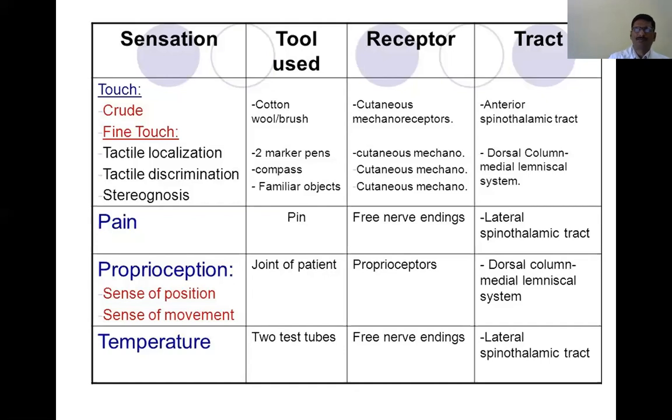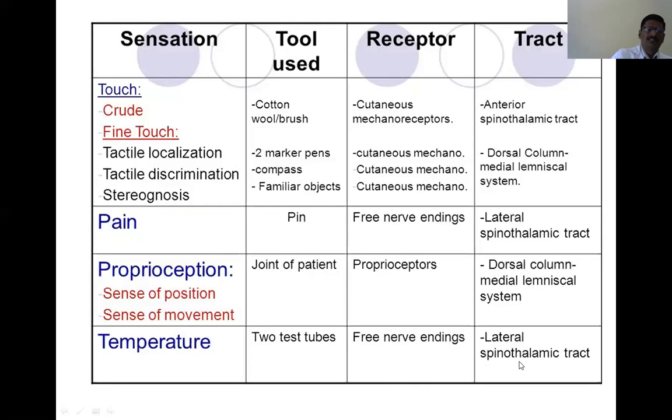Here also the subject is asked to close his or her eyes, and you touch different parts of the body randomly with these tubes, sometimes hot, sometimes cold, sometimes normal, and they should identify whether it is hot, cold or normal. The receptor for this is also free nerve endings. This is carried by the lateral spinothalamic tract, which is a contralateral fiber.